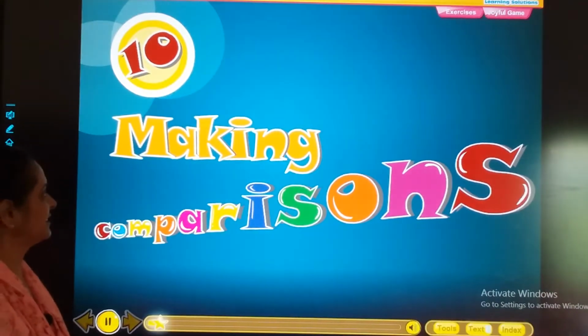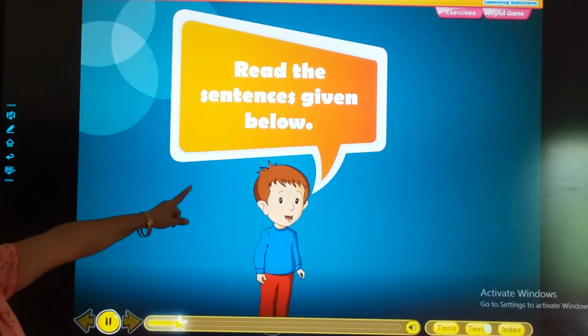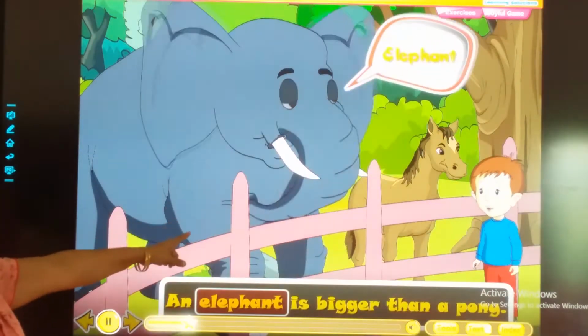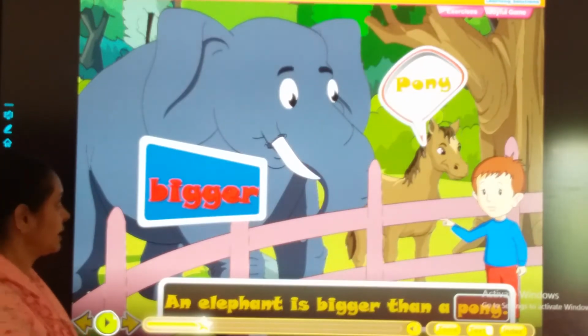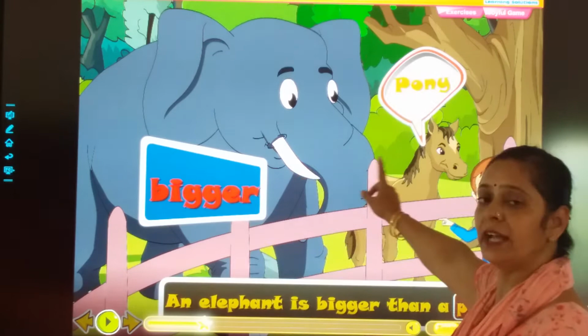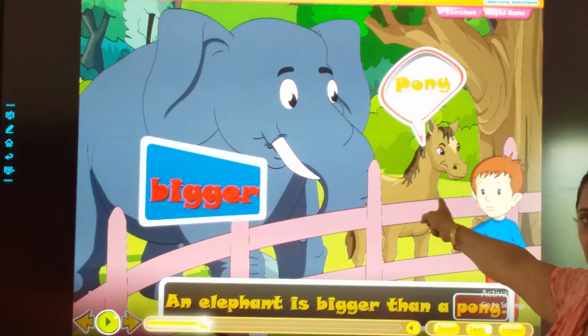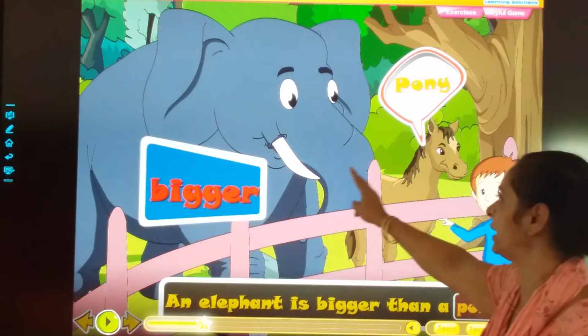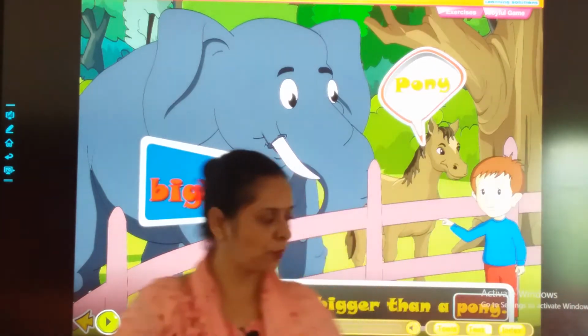Making comparisons. Read the sentences given below. An elephant is bigger than a pony. See, the comparison is made between an elephant and the pony. The elephant is bigger than the pony. So here a comparison is made between the two animals. Bigger than a pony.